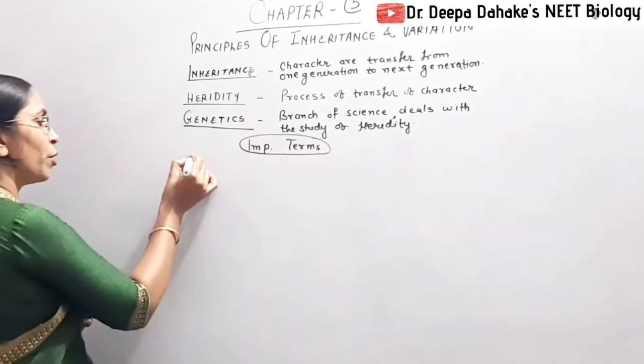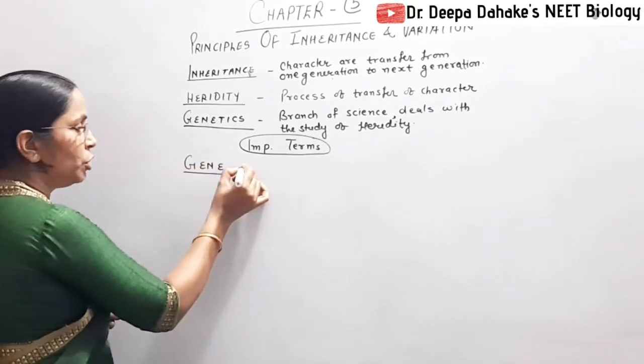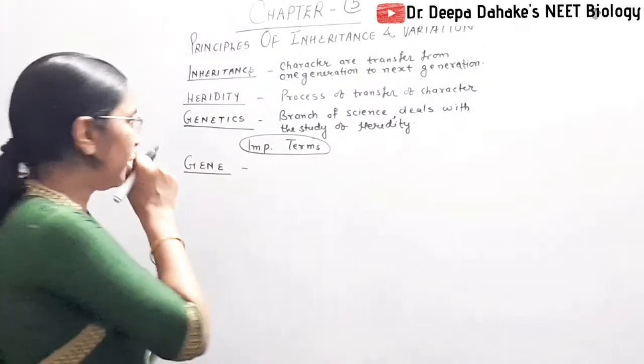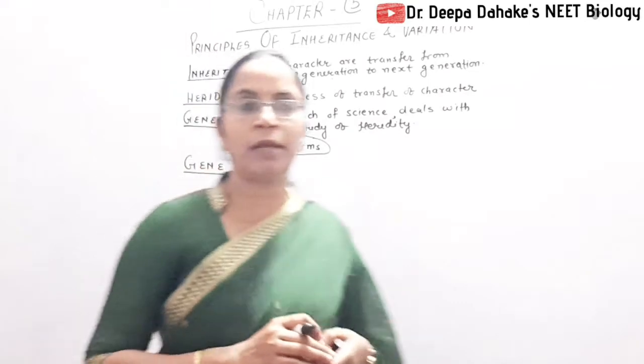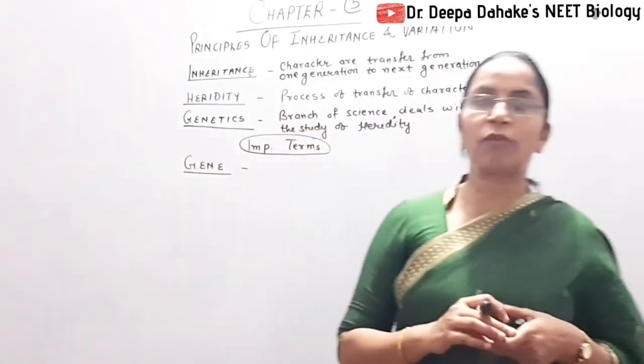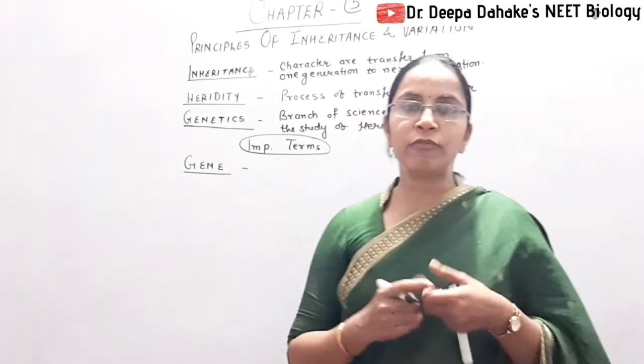The first most important term that we study is gene. Students have confusion about the gene. Some ask me whether it is a part of DNA or a part of a chromosome. So quite a confusion is there.